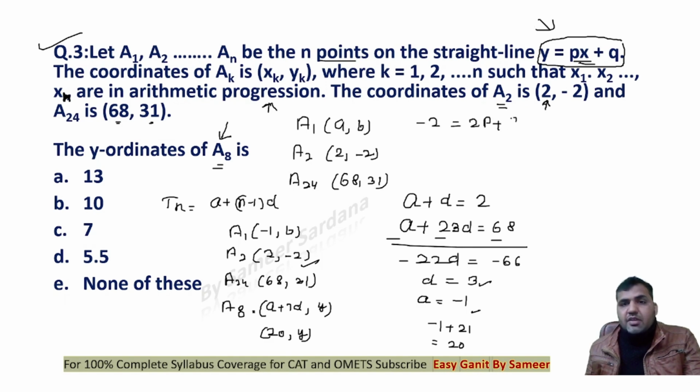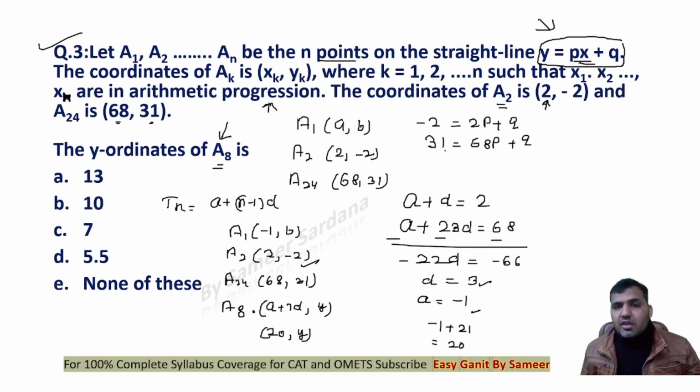Similarly, A24 at 68 and 31 is also a point which lies on this line. If I put y as 31, x has to be 68, so 31 equals 68p plus q. Now solving these two equations, I'll get the values of p and q. So multiply the first equation by 34, and you'll get minus 68 is equal to 68p plus 34q.